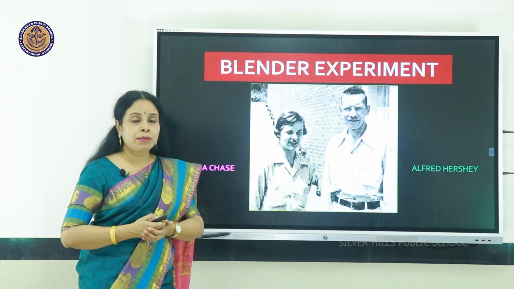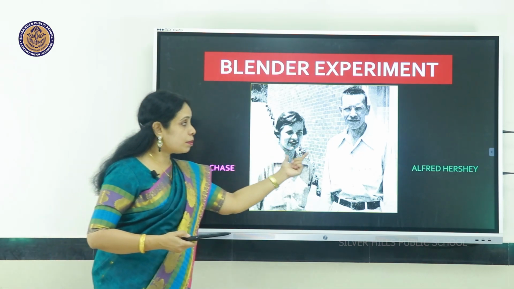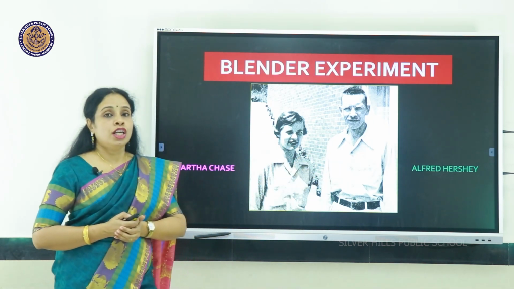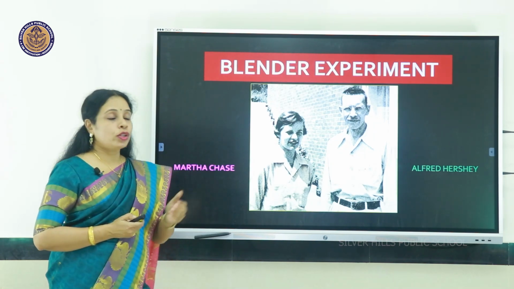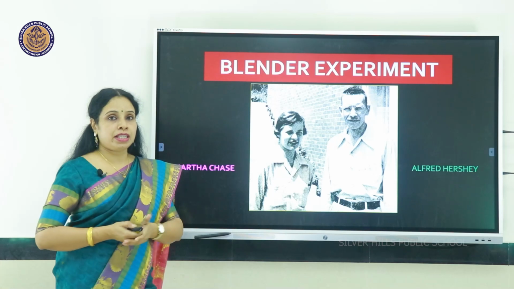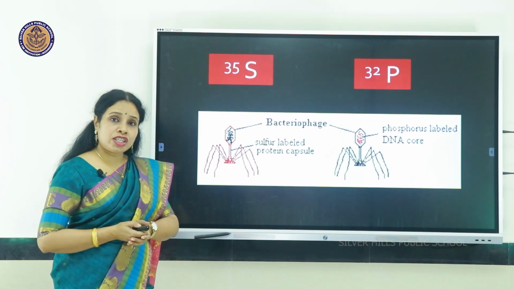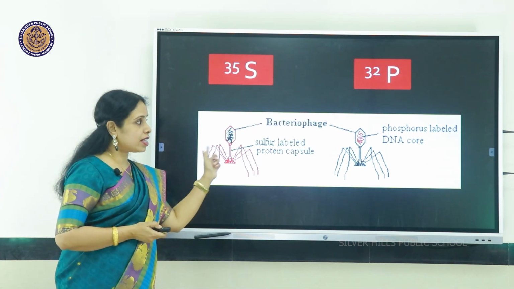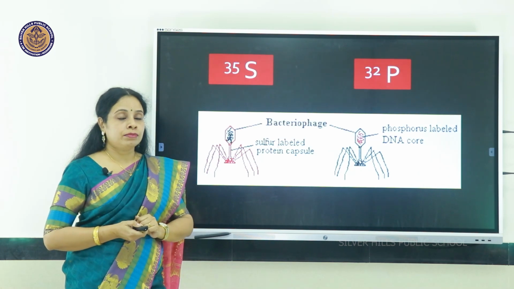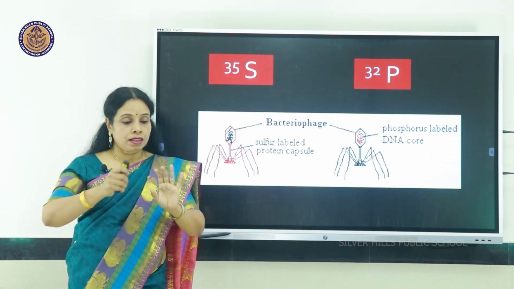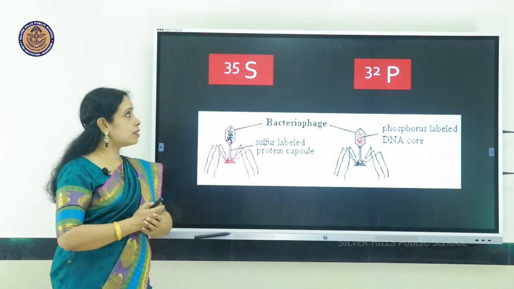Another experiment was done by this lady, Martha Chase, and another person, Alfred Hershey. So it is called the blender experiment or the Hershey-Chase experiment. They used bacteriophages, that is viruses that attack bacteria, and the bacterium E. coli. So what they did is, they made two phage preparations, two viral preparations.